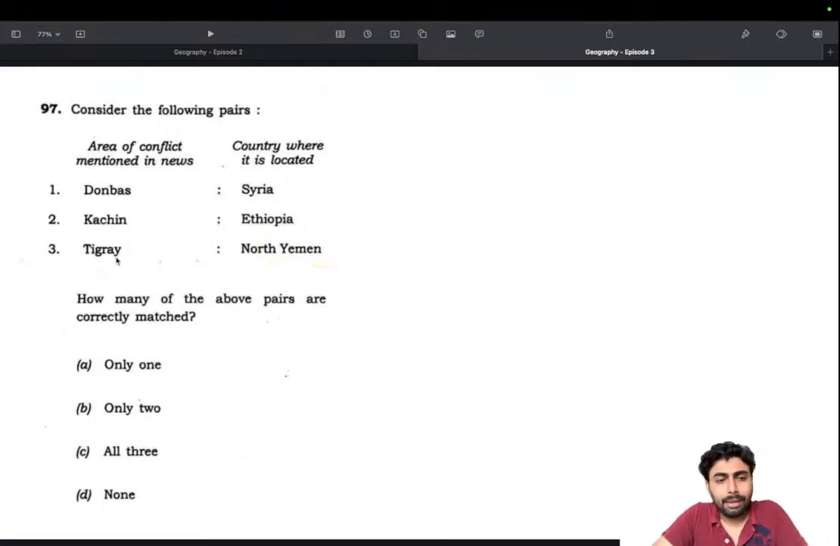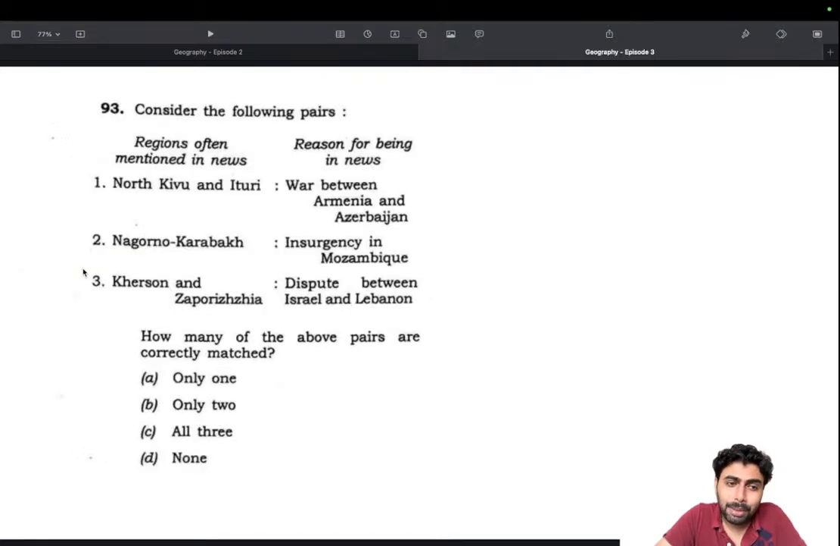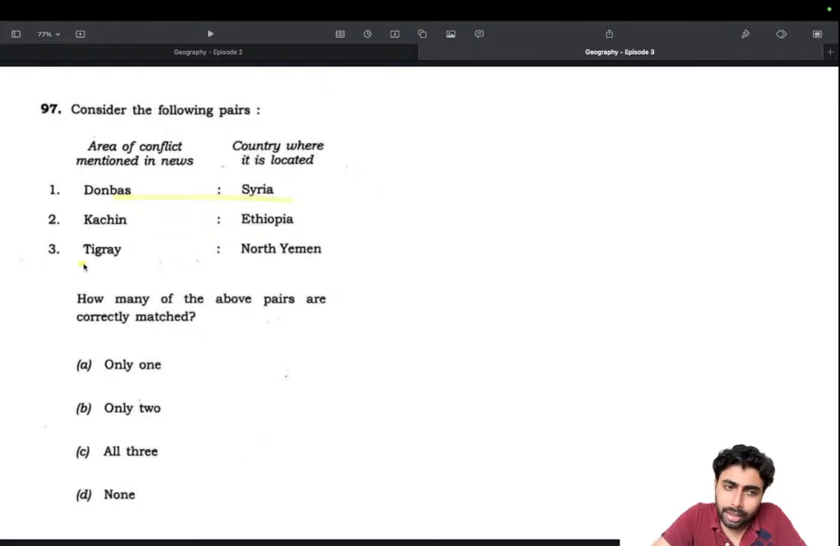Then Donbass. Again, these are all always in the news, this region. Again, I have discussed them. Tigray, Amhara, Oromia. These are all in Yemen. No, sorry, not Yemen. Ethiopia. See, these are all favorite areas of UPSC. North Kivu, Ituri, DRC. Tigray, Ethiopia.